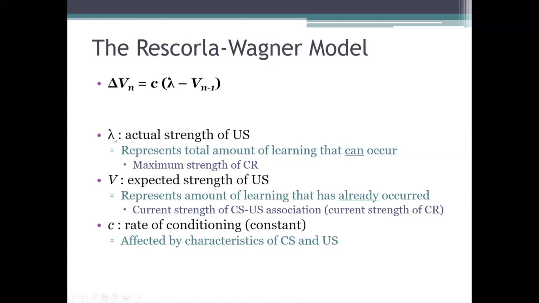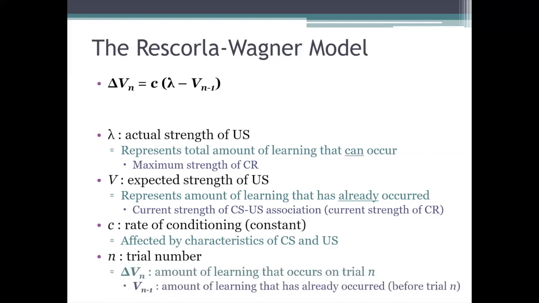So, lambda, V, c, and finally, I saved the simplest component for last, because the letter N just represents the trial number. So is this the first pairing of the CS and the US? Is it the second pairing? Is it the 27th pairing? That's what N tells us.